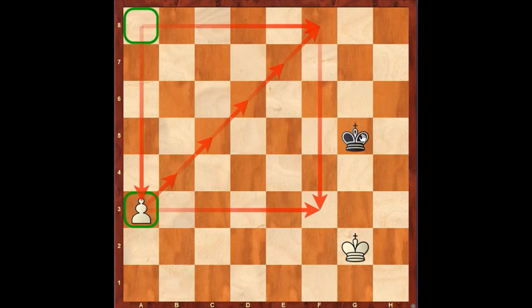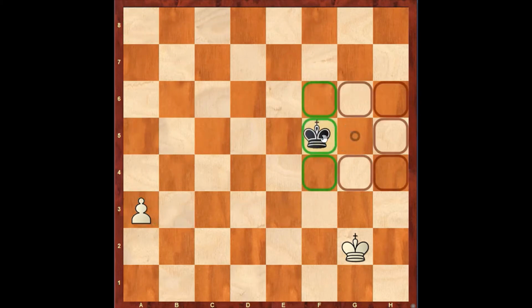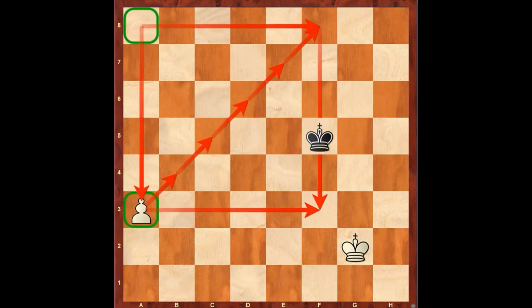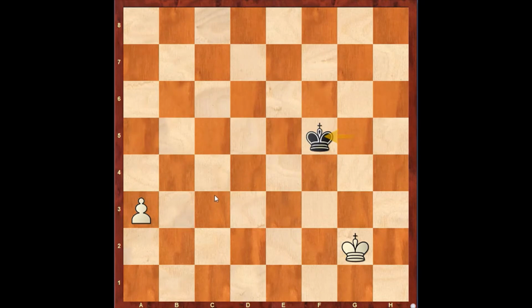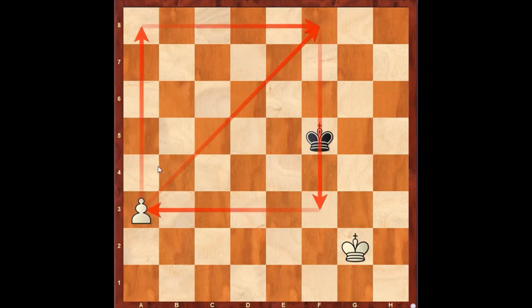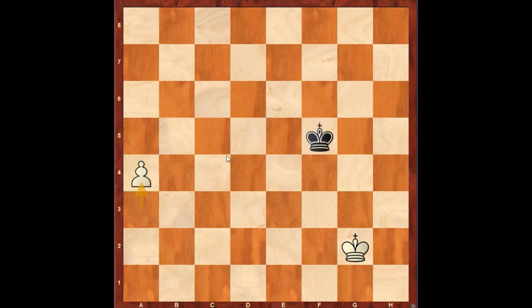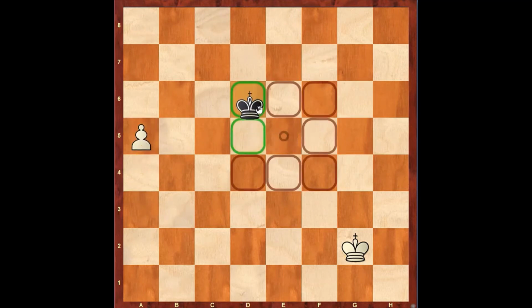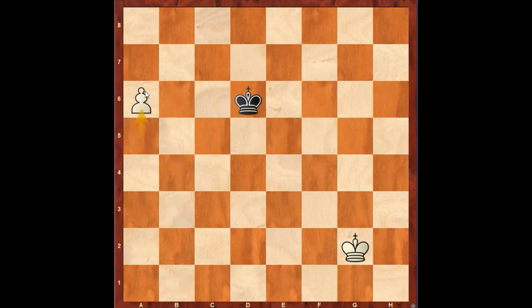If you are able to get into the square with the help of your king, let's say king f5, now your king is in the square of the pawn, and you can hold this position as black. Let me show you. a4, king e5, a5, king d6, a6, king c7, a7, king b7,